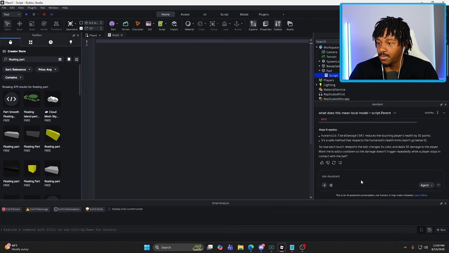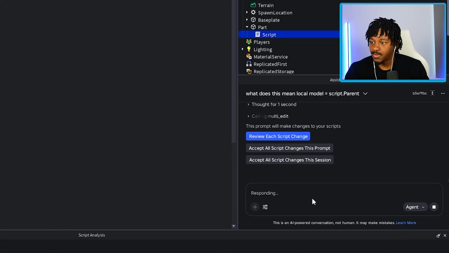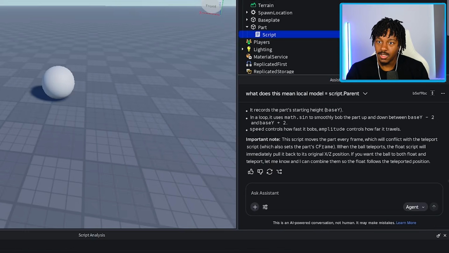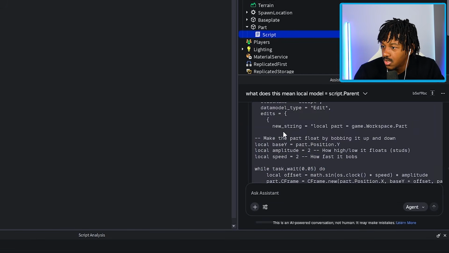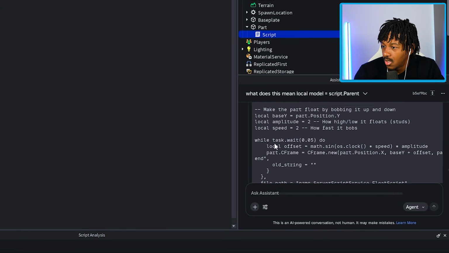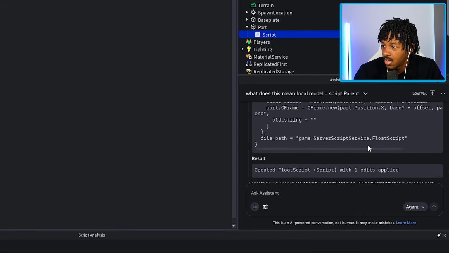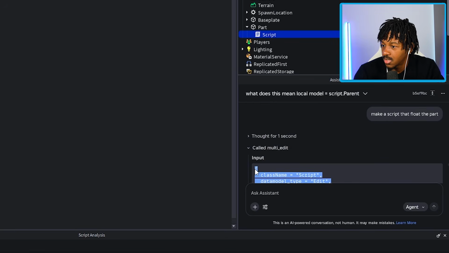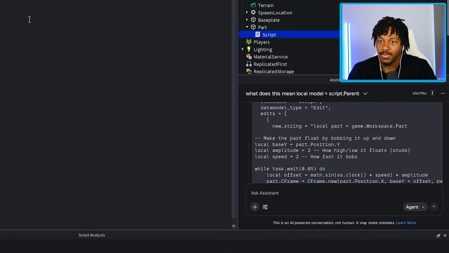All right. Make a script that floats the part. Let me see this. Wait, where's it at? Shouldn't it be in here? Wait, where did it add it to? Is this still running off of the other script? Oh, no. Yeah, no, this is something completely different. All right, created float script with one edit added. I'm gonna just take this and put it all into the thing. I don't think that was smart though. I don't know. I'm gonna just try it.